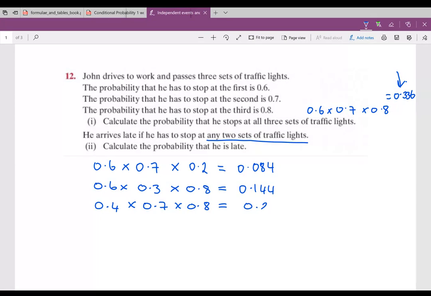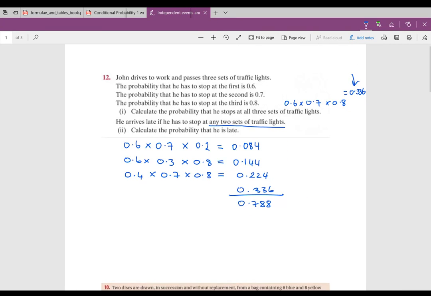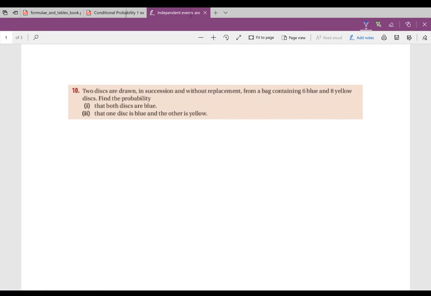So 0.224. Okay, now he's late at any one of these. He's also late if he stops at all 3 of them, which is the first answer we got. Sorry, I'm doing this as I go. So 0.788 is the probability that he is late. Okay, moving on to the next one.